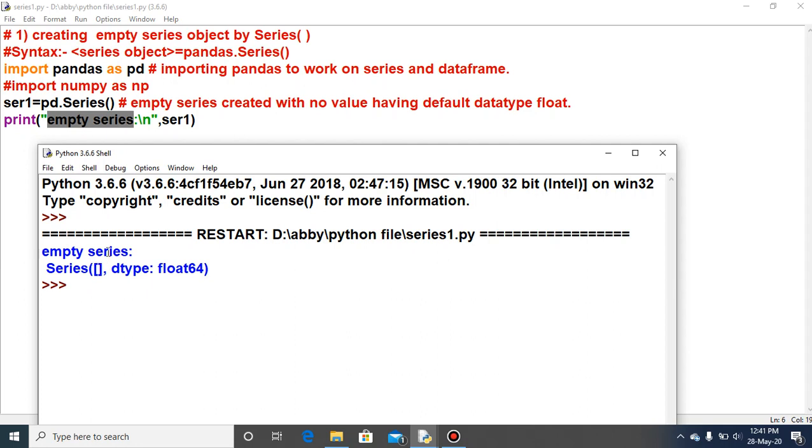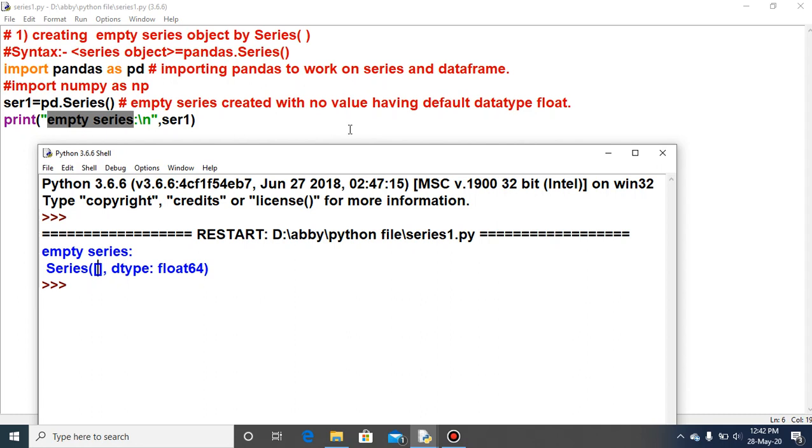Whenever you see the output, the series will have 2 columns. The left one is known as the index, and the rightmost is known as the data value. But in this output, we are not able to see the index or the data value.